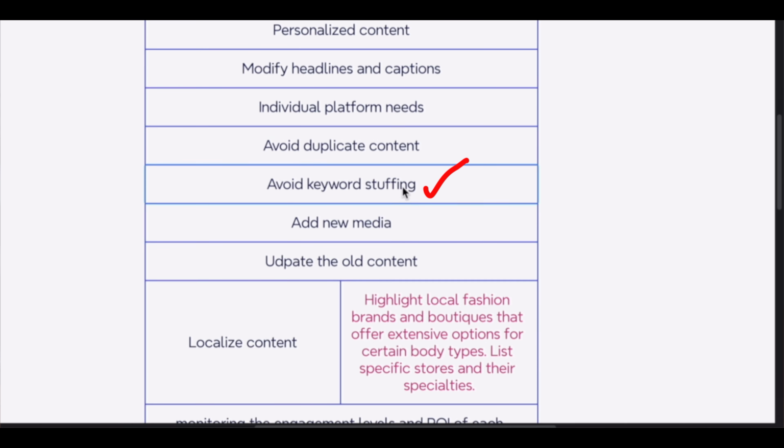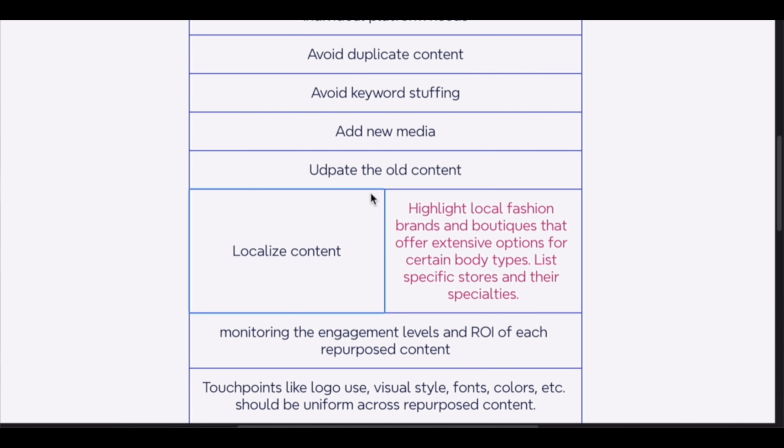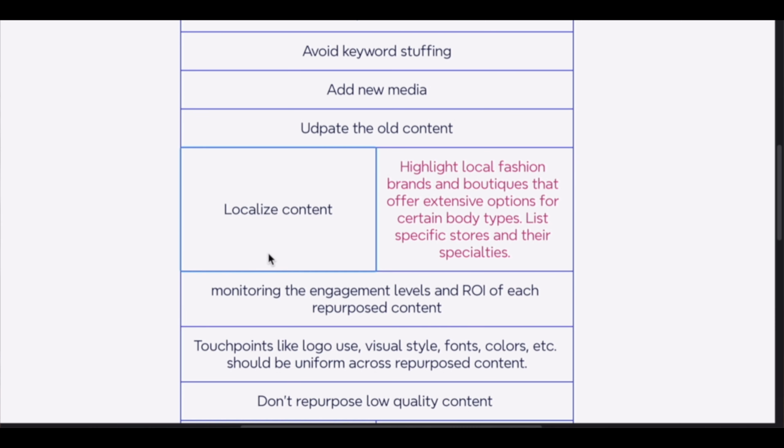Then comes keyword stuffing. I would say you should use related keywords. Do not use similar keywords again and again. Avoid keyword stuffing, okay? You can use semantic keywords instead of that. You can create new images for different platforms. It's also equally important to update the old content. You can also repurpose content for the local audience. In Delhi, if there are certain brands that make clothes for certain body types, you can mention that.